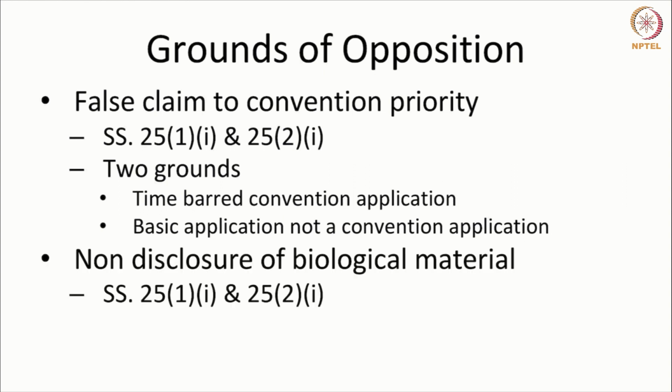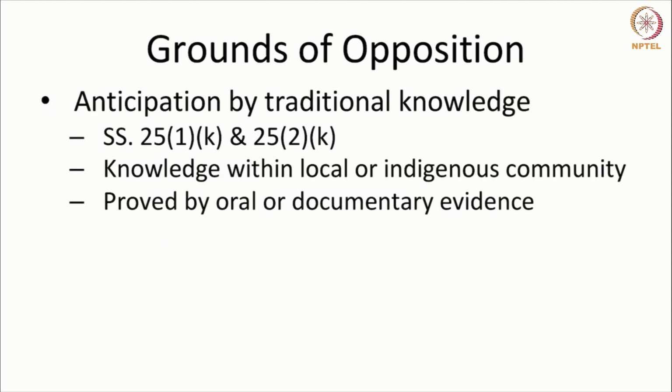Non-disclosure of biological material is again a ground for opposition. An applicant who uses a biological material is duty bound to disclose the biological material. If that is not done, it can be a ground for opposing a patent. And finally, anticipation by traditional knowledge.